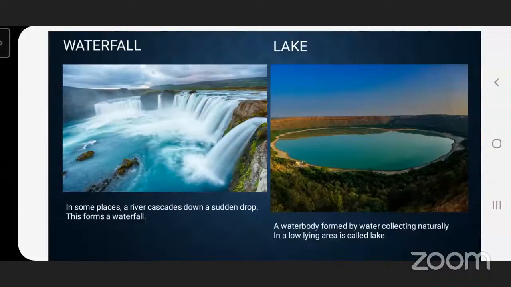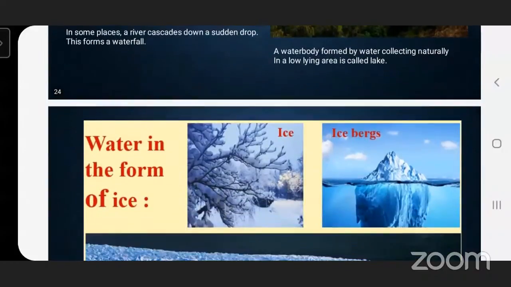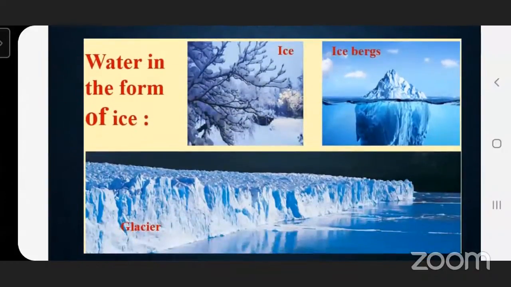Now, on the earth, sometimes the water is present in the form of ice also. How does this ice form in nature? At some places, if it is on a height and the atmosphere over there is very cool, the water particles in the cloud freeze and come down in the form of snow.